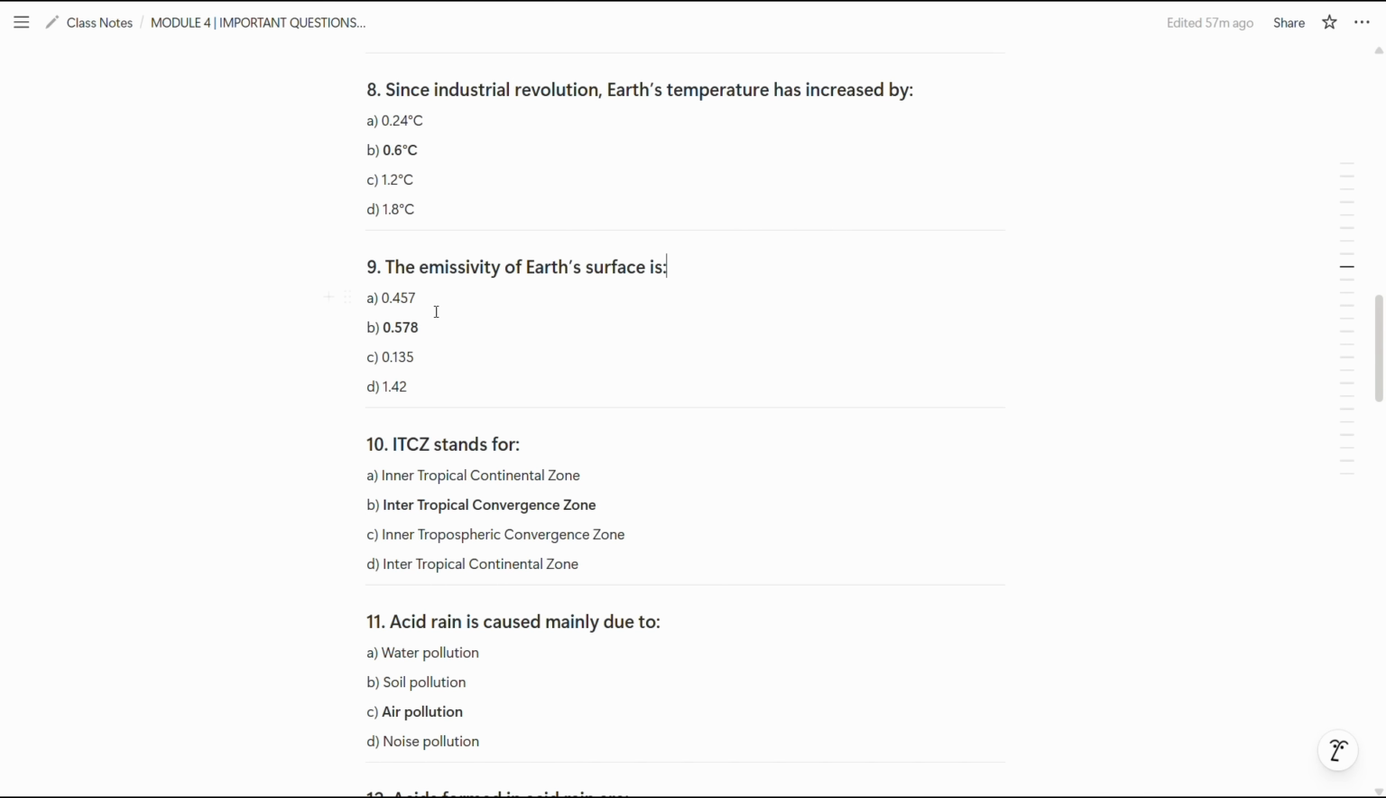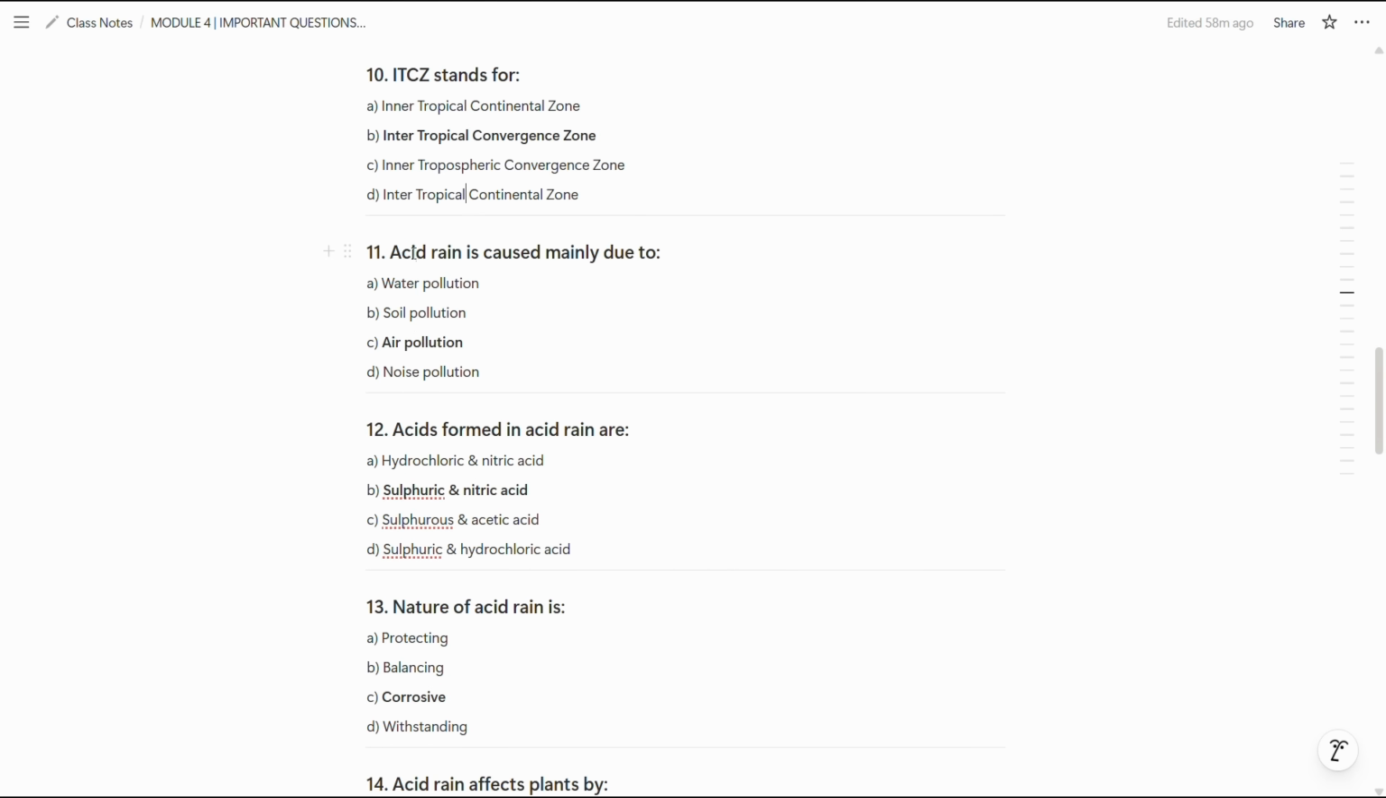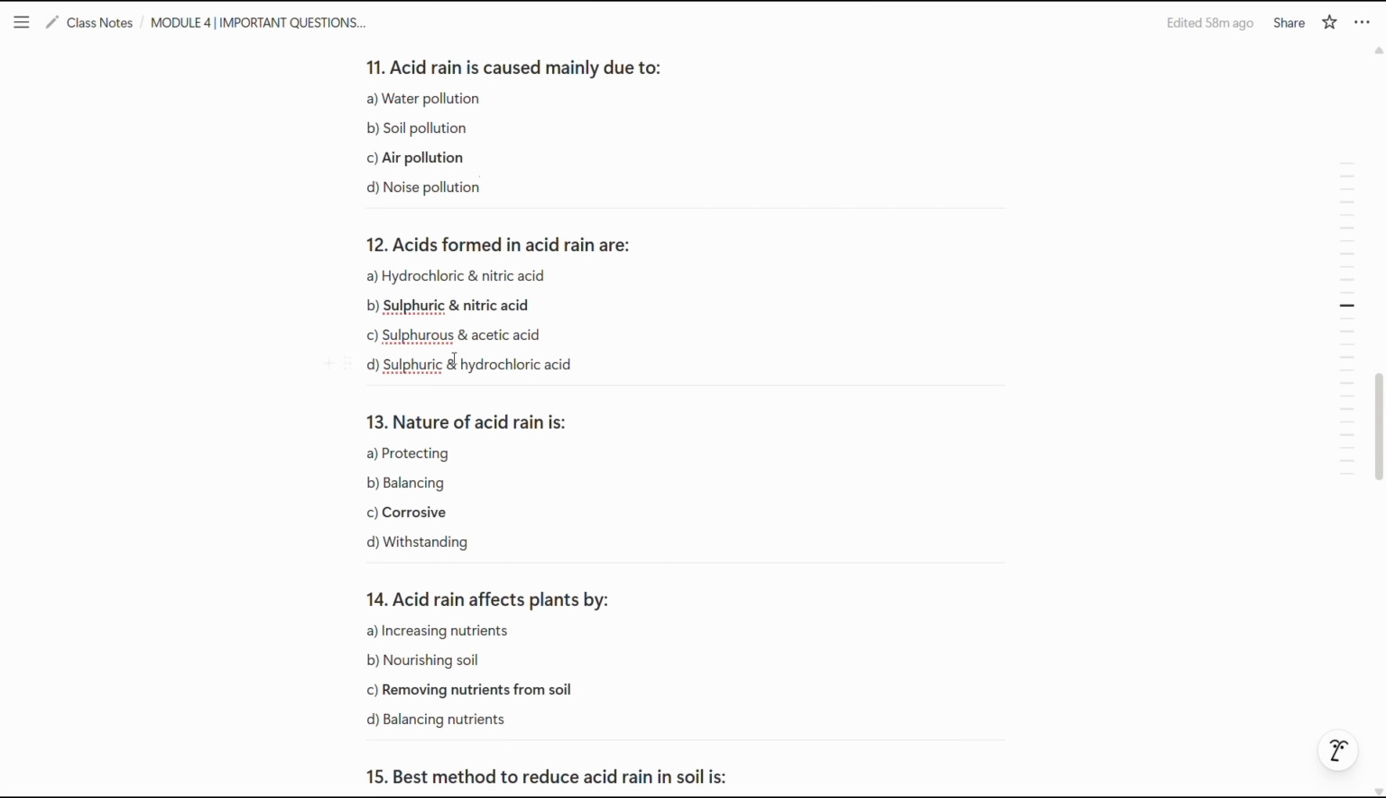Now the ninth question is the emissivity of Earth's surface is 0.578. Now the next question is ITCZ stands for Intertropical Convergence Zone. So B is the correct answer. Now the 11th question is acid rain is caused mainly due to air pollution. So C is the correct option. Now the 12th question is acids formed in acid rain are sulfuric and nitric acid. So B is the correct answer.